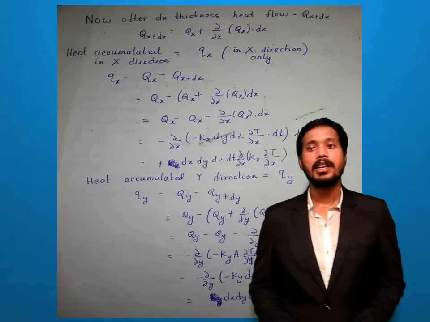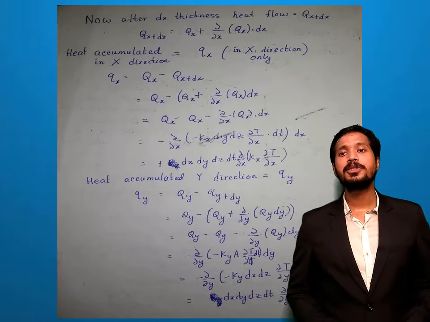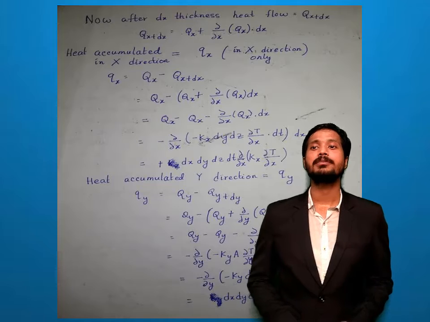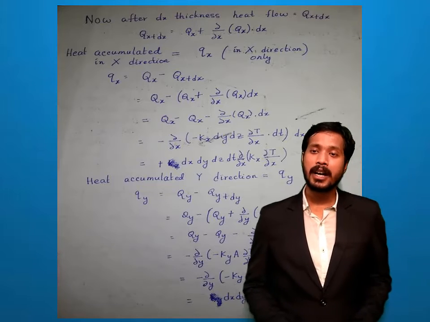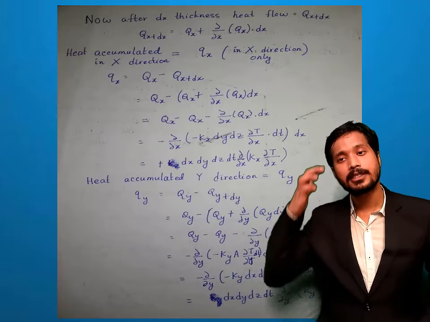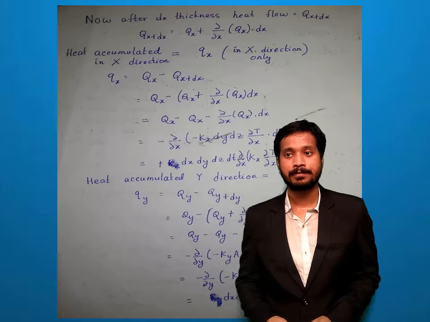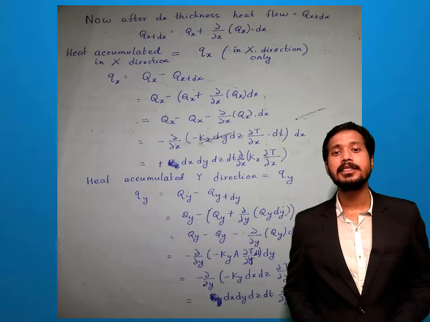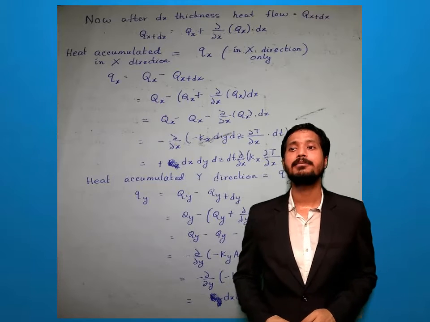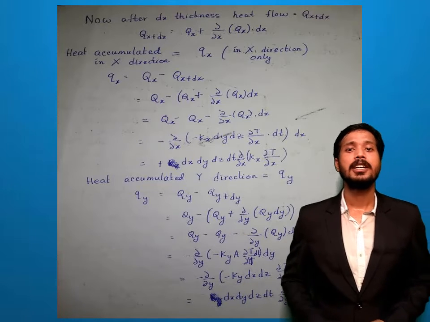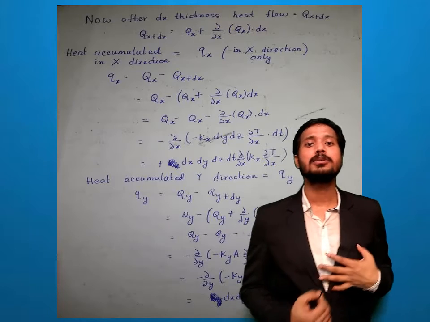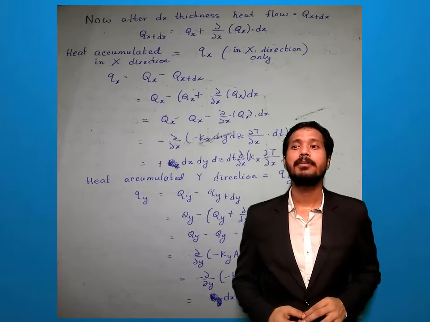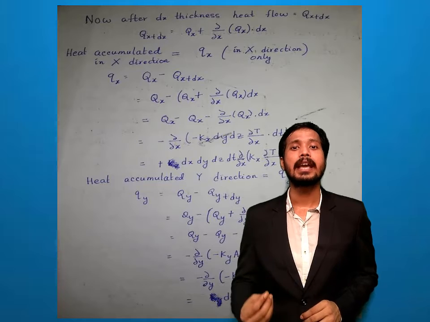Now if I remove the bracket, then it comes Qx minus Qx minus del x of Qx into dx. Now this Qx minus Qx, I can cancel these two terms and I can write minus del x of Qx. Now what is the value of Qx? Qx I can write minus Kx into A.